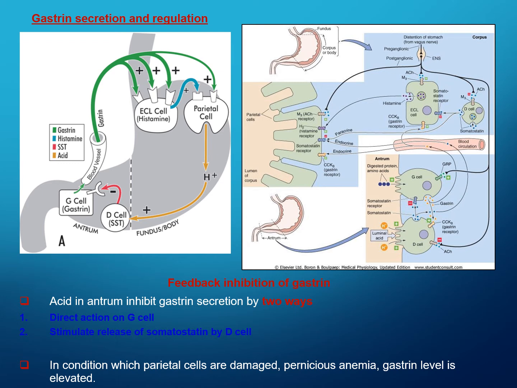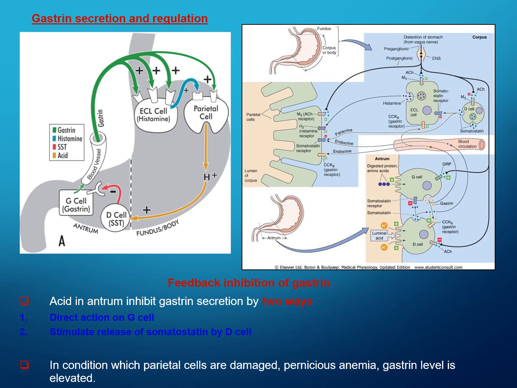The acid in the antrum inhibits gastrin secretion in two ways. First, by direct action on the G cell, directly inhibiting its action, and second, by stimulating the release of somatostatin by the D cell, which blocks gastrin secretion.